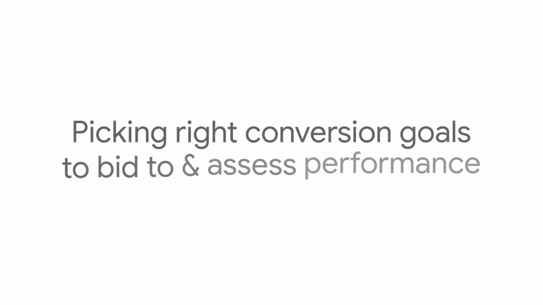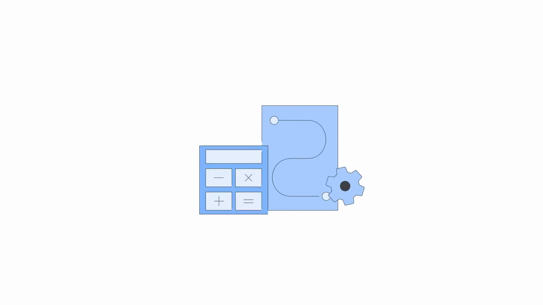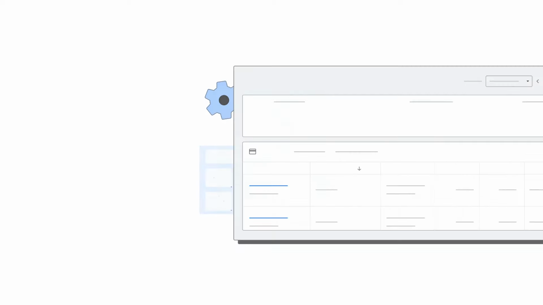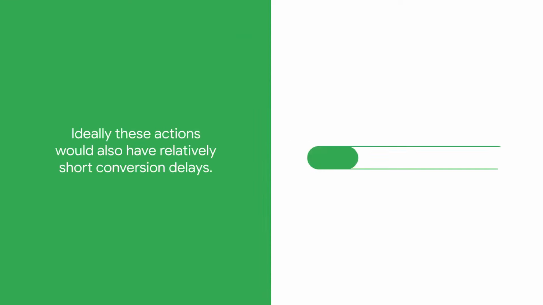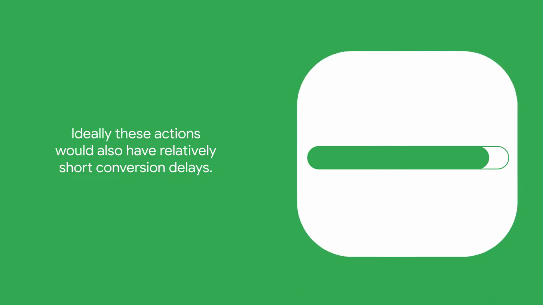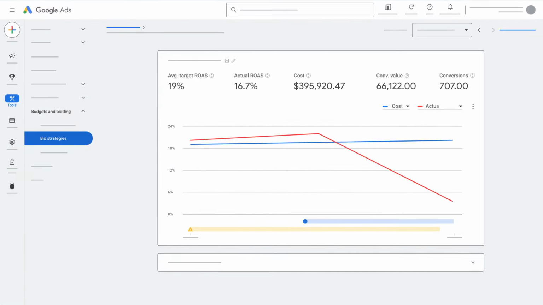Pick the right conversion goals to bid to and assess performance. When setting up your bid strategy, ensure you have conversion tracking enabled. If you're using value-based bidding, be sure to choose conversion goals that you're able to confidently assign meaningful values to. Ideally, these actions would also have relatively short conversion delays. You'll want to consider conversion delay when trying to assess your campaign performance.